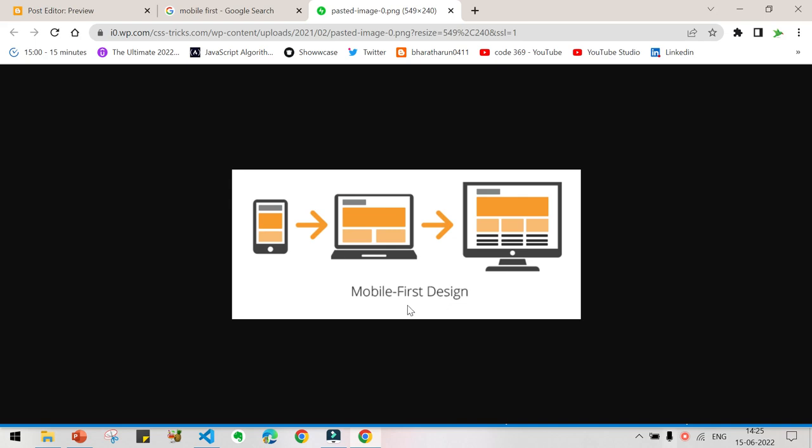What we will be doing in design is we will be creating design, styles, layout according to the mobile. Okay, first of all we will be creating design according to the mobile display.